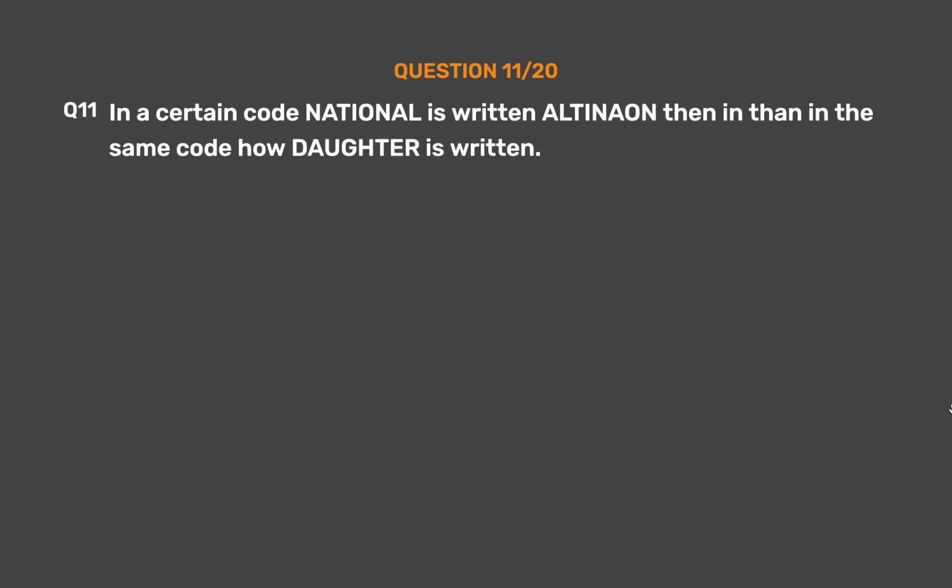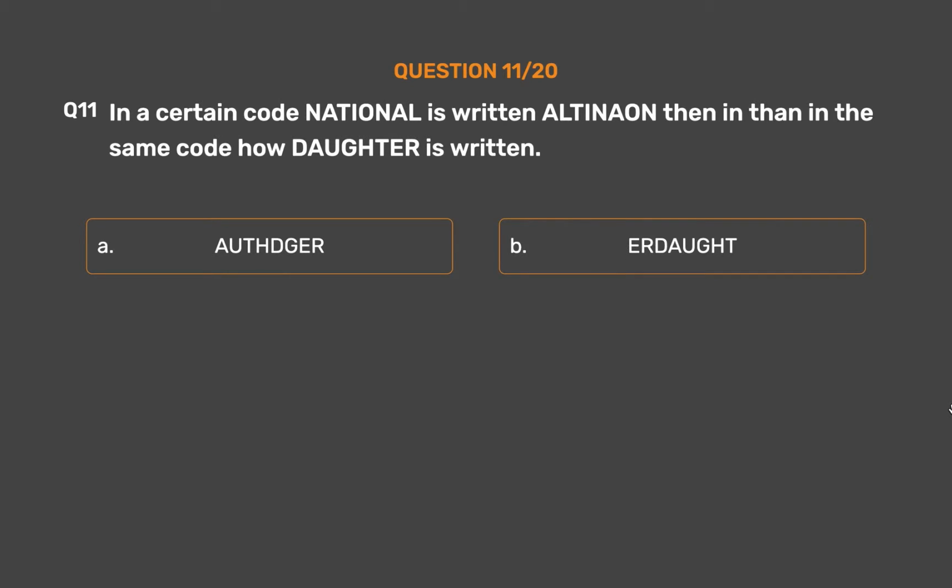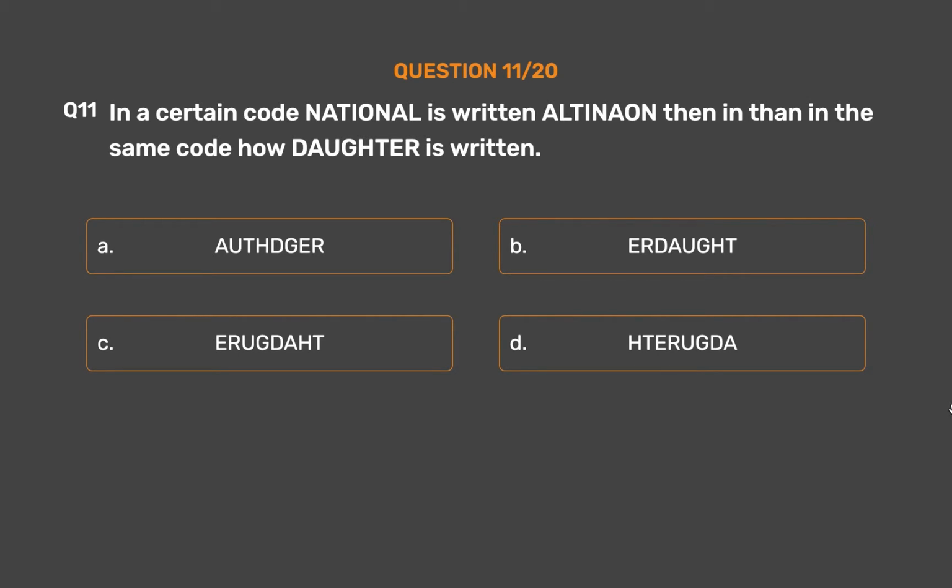Question number 11. In a certain code, national is written alti now, then in the same code, how is daughter written? Option A, Orthjar. Option B, Erdot. Option C, Irugdahat. Option D, Hate Rugda. Option E, none of these.